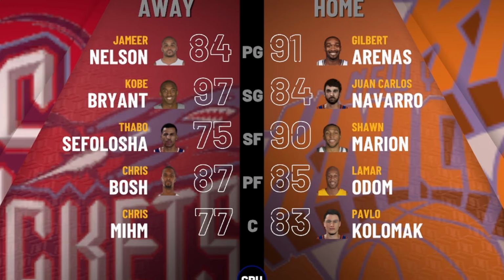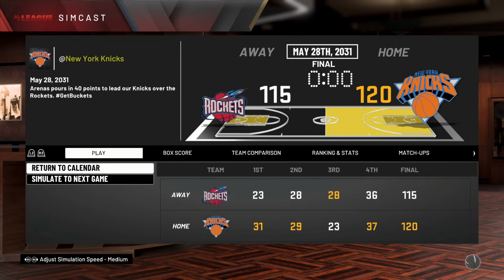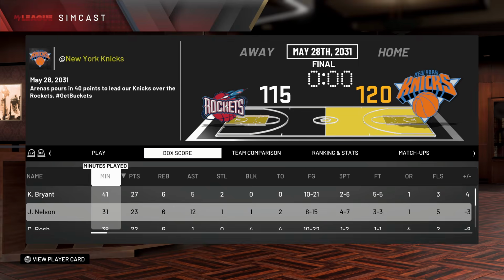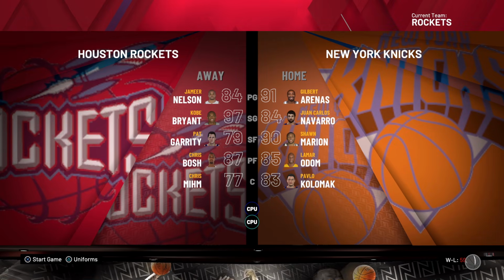Kind of undecided on what team to root for here. Kobe Bryant or Juan Carlos Navarro. Who the hell will come out on top? The first game is going to go to the Knicks. Kobe, I guess, tried. Jameer Nelson tried. Okay, yeah, the big 3 tried. But Gilbert, for God's sake, put up 40 and 8 and 7. Yeah, Gilbert and Kobe did kind of have some battles, you know.